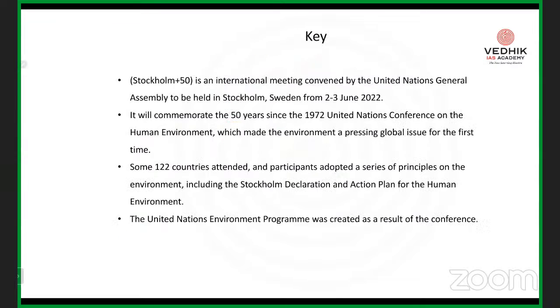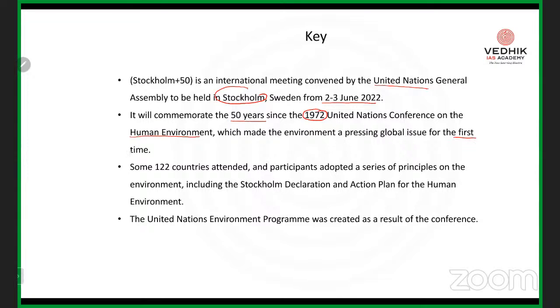It is an international meeting convened by the United Nations General Assembly, held in Stockholm, Sweden, in June 2022. It will commemorate the 50 years since the 1972 United Nations Conference on Human Environment, which made the environment a pressing global issue for the very first time.